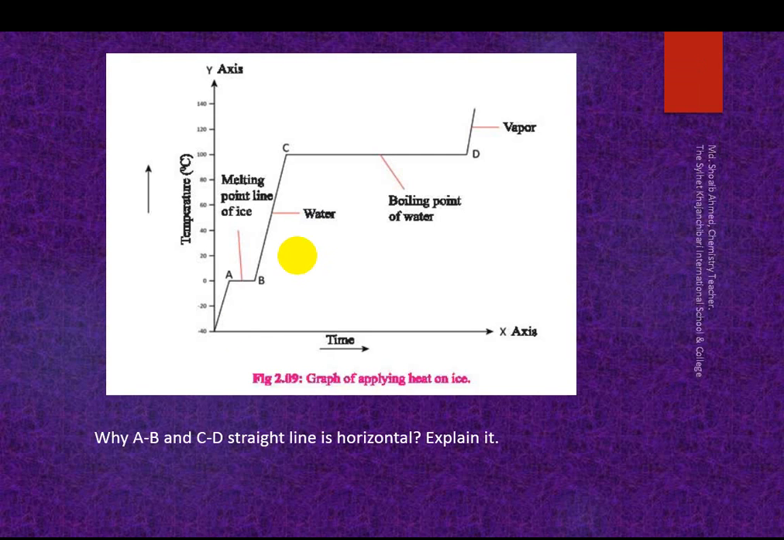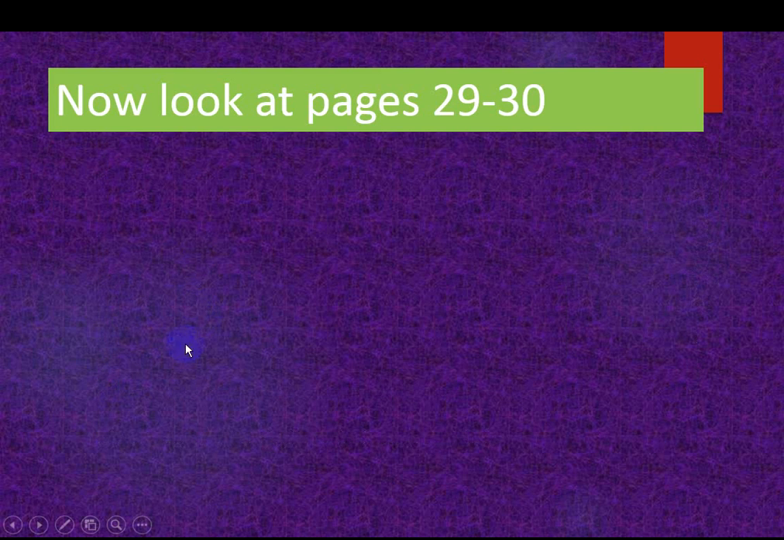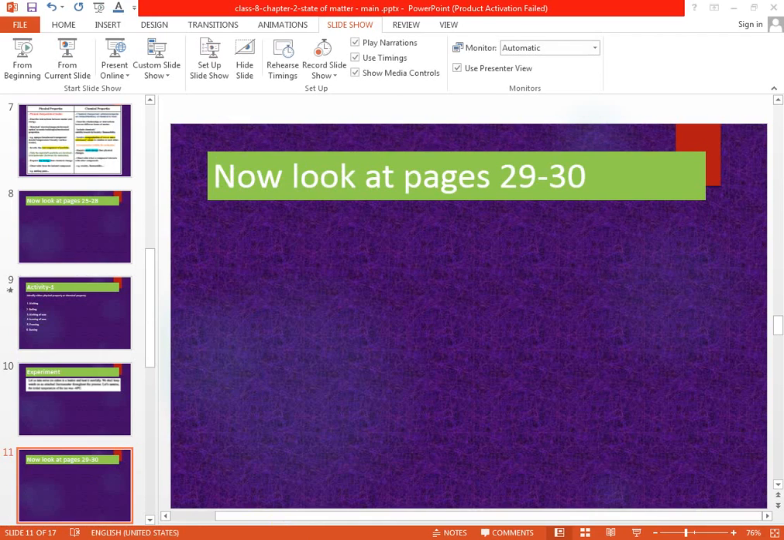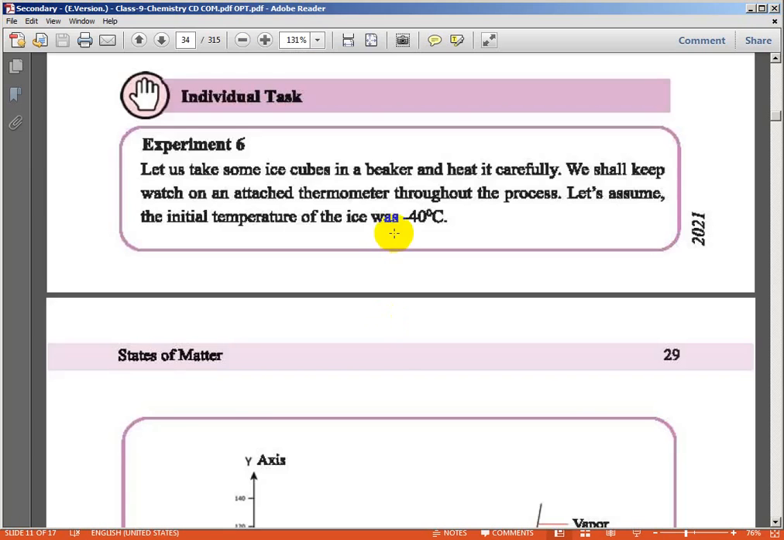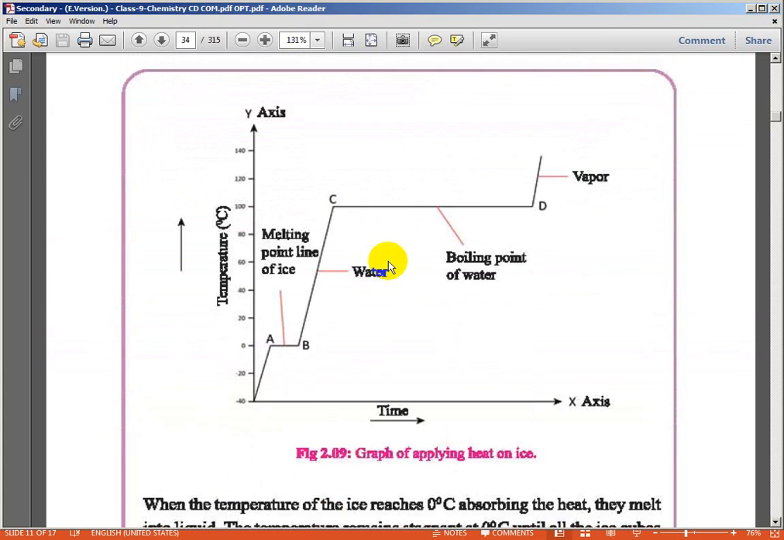So I am going to finish things quickly. Look, this is a curve. Look at pages 29 to 30. I'll read quickly. I'll try to finish pages 29 to 30.